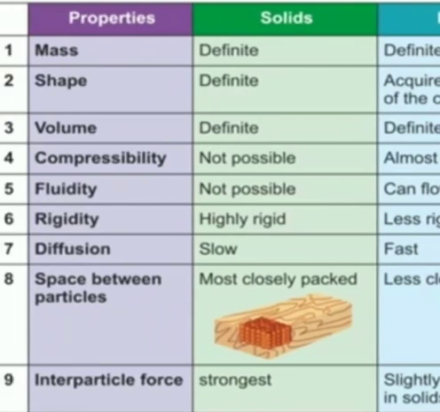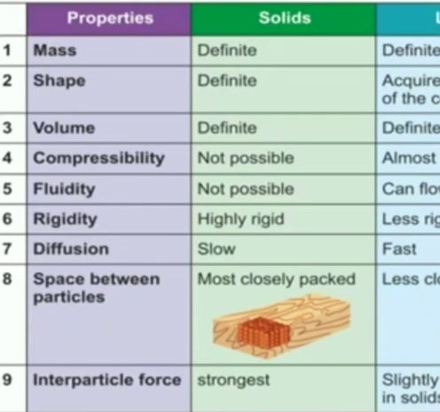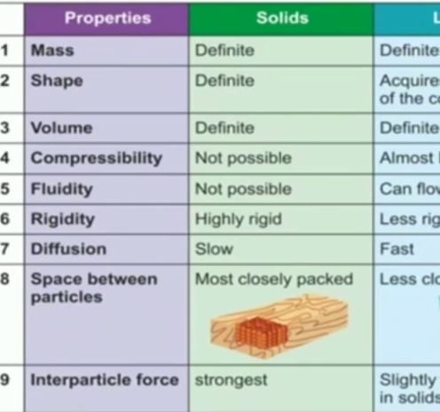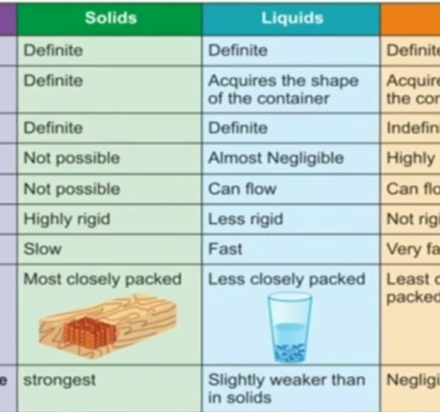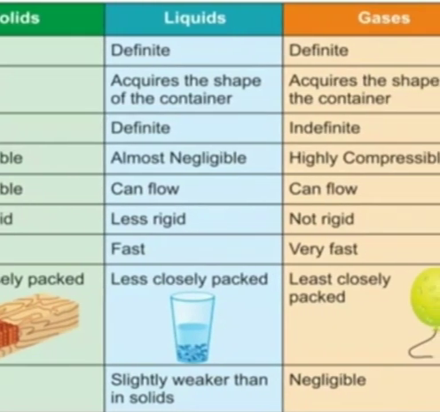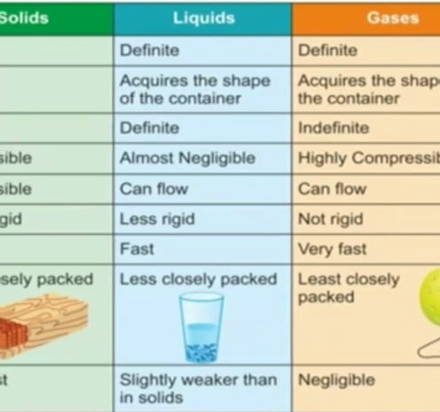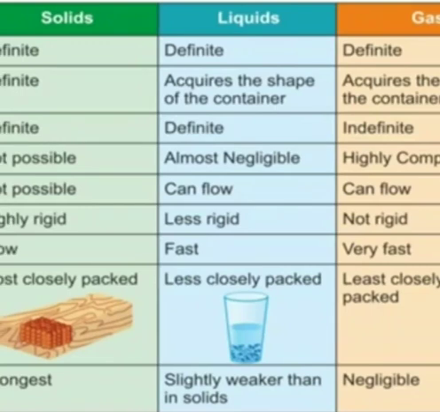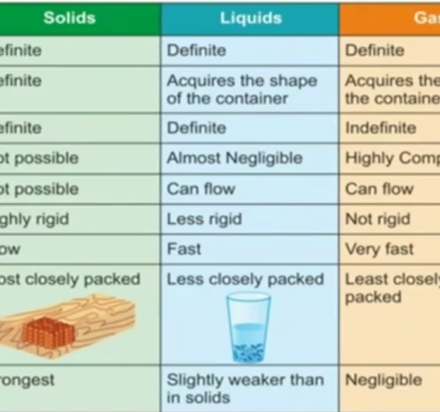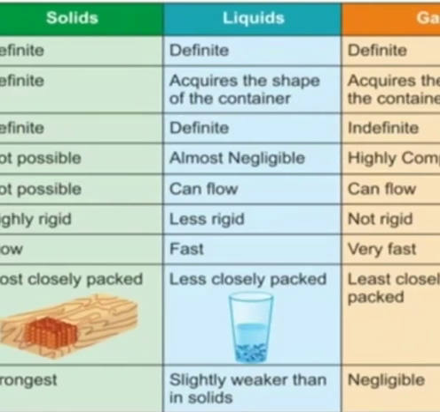Then rigidity. Rigidity means what? That means hardness in structure. In solids, they are very hard. That means highly rigid. And in liquid, it is less rigid. But in gases, they are not rigid. That means solids are very hard and rigid, and liquid is not very rigid, and gases are also not rigid.